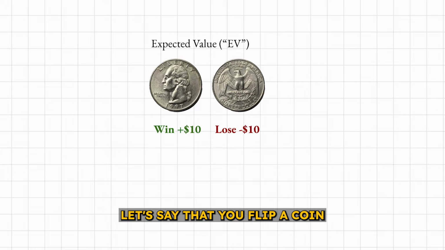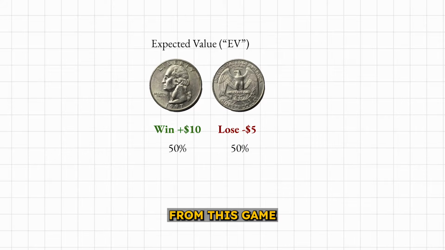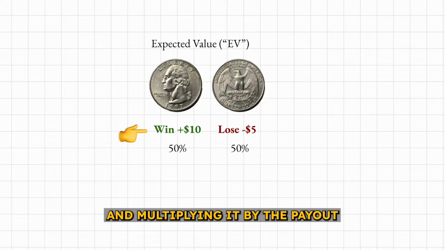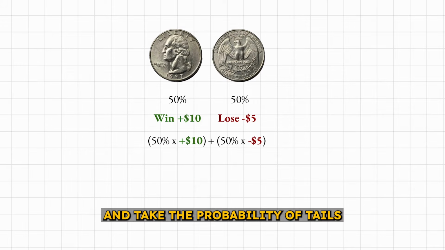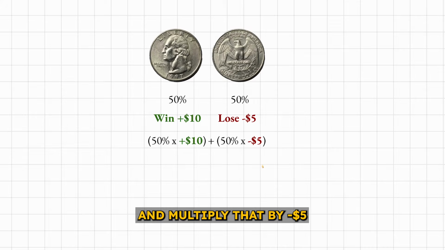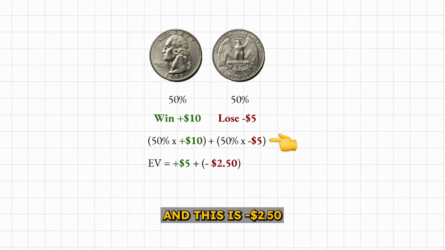Let's say that you flip a coin and heads you win $10, but let's say you only lose $5 on tails. Calculate expected value from this game by taking probability and multiplying it by the payout. So in this game, you take the probability of heads, which is 50%, and multiply it by positive $10, and take the probability of tails, which is also 50%, and multiply that by negative $5. So this would be positive $5, and this is negative $2.50. You add them together to get positive $2.50 in expected value.